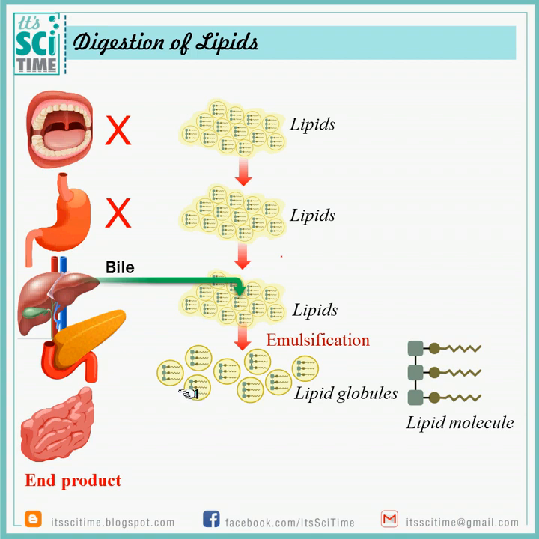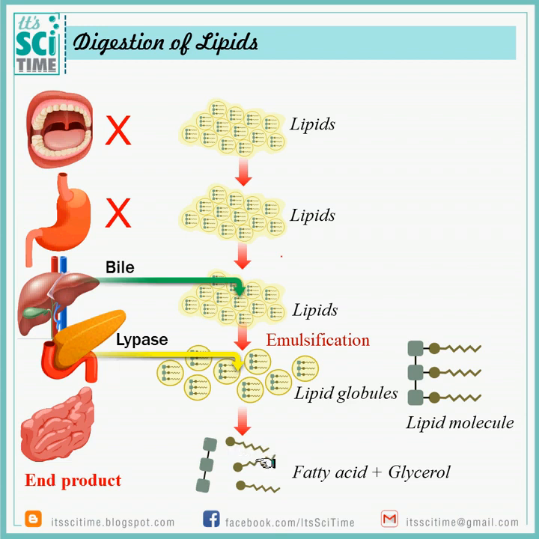Then the enzyme comes. The enzyme secreted by the pancreas is called lipase. This lipase breaks the lipid molecule into its basic components. Lipid molecules are made of fatty acid and glycerol. So this is how it breaks down. Fatty acid and glycerol molecules separate. So the end product is fatty acid and glycerol, which we can absorb into the body.